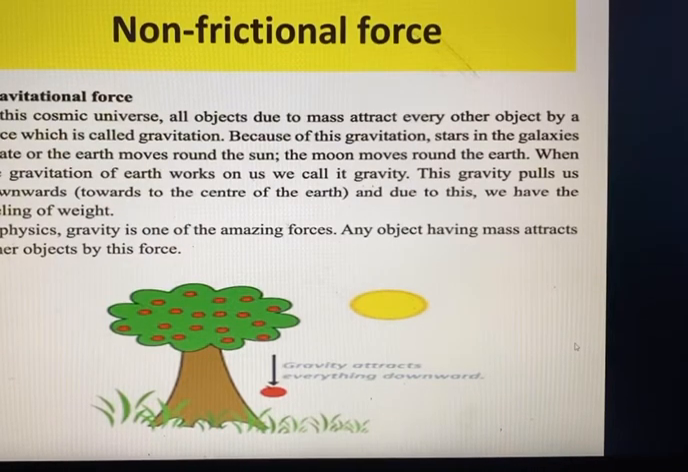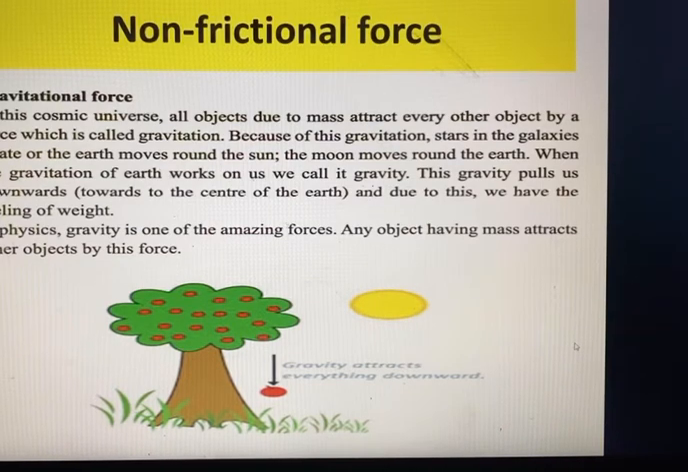Let's go to the non-frictional force. Other than touching or applying force directly on an object, there are other non-frictional forces. Okay, so what are non-frictional forces? The forces which are not in touch or directly put on the object are called non-frictional forces. So there are some examples of non-frictional forces.